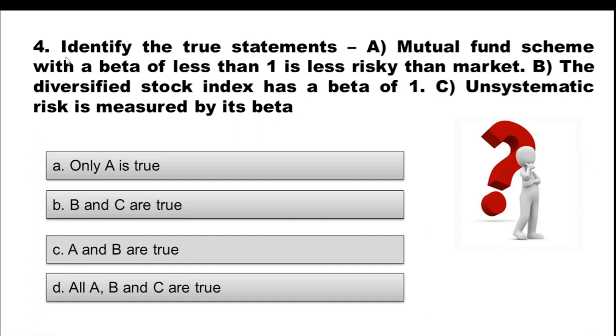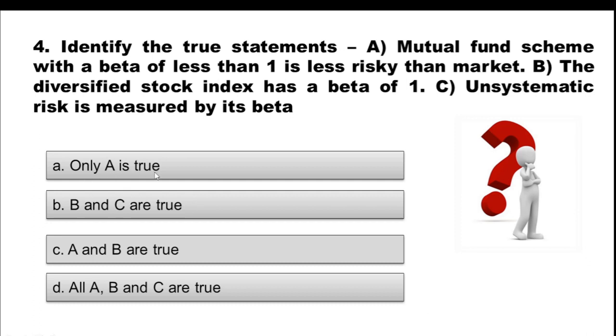Let's move to question 4. Identify the true statements. Statement A. Mutual fund scheme with a beta of less than 1 is less risky than market. Statement B. The diversified stock index has a beta of 1. Statement C. Unsystematic risk is measured by its beta. And here are your options.